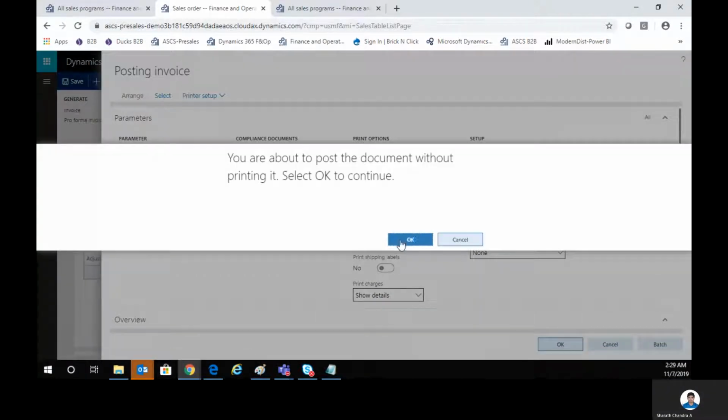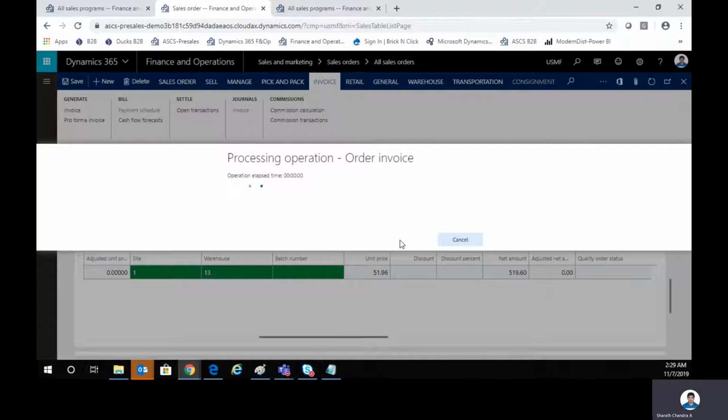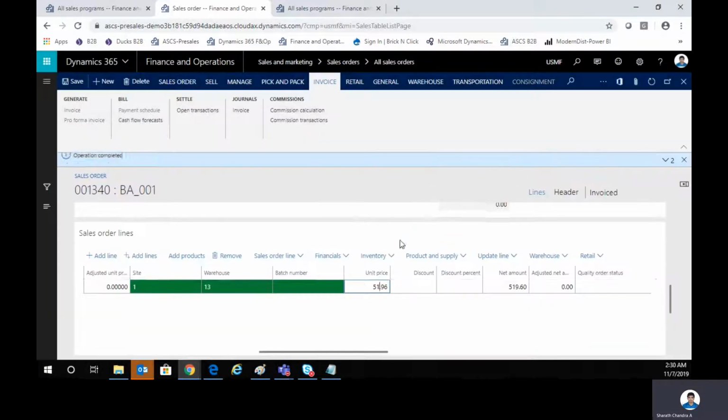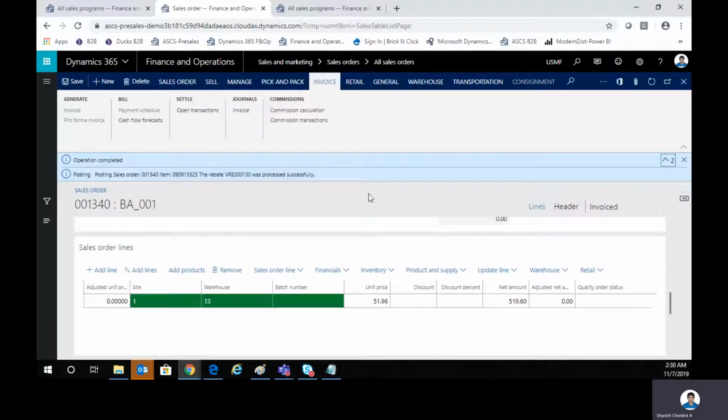Posting is happening. As soon as the posting is done, you'll get a simple message saying that your rebate agreement has been created. So you see that the posting of the sales order has been done, item number so and so, the rebate was processed. Right? The message can still be further enhanced, saying that the rebate claim has been generated and so on. This advanced supply chain software is our ISV, so we can do this kind of minor changes as required.